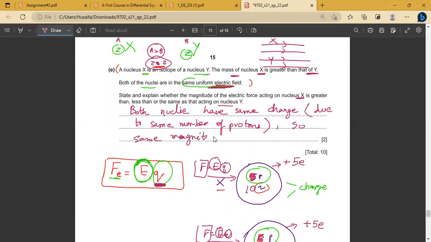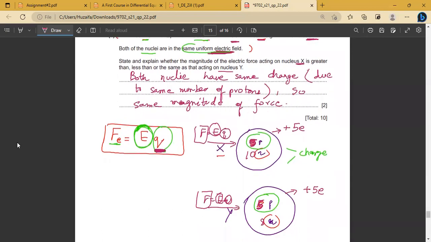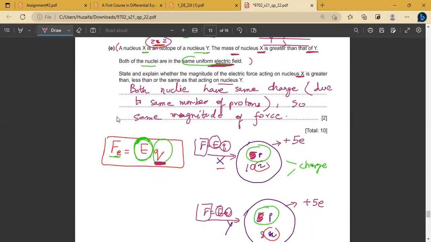You have to write exact, to the point, concise detail. I have discussed a few things here, and among them I have written just two concise points that I think are the most valid. You can add more points, but remember that you must give valid and concise points. So what was the most important point here? There is 1 mark for the comparison and the conclusion that the electric force is equal for both of them.